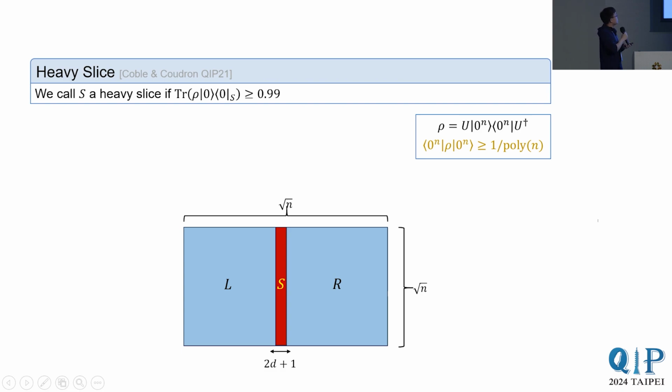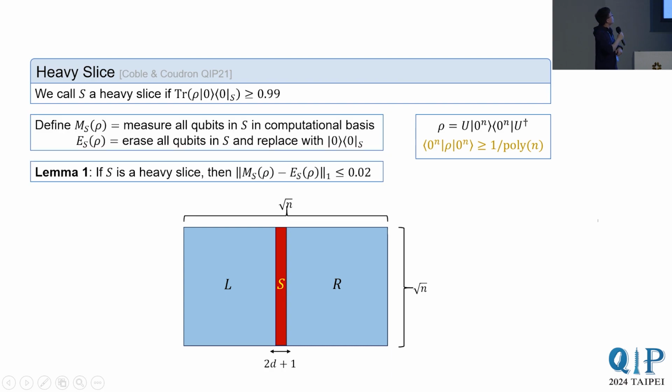So we say a width 2D plus 1 slice of qubits S is a heavy slice if the marginal probability of measuring all zeros on S is at least 0.99. For this definition to make sense, we assume for simplicity that the peak is the all zero string.